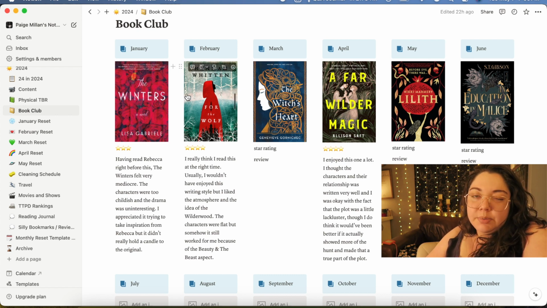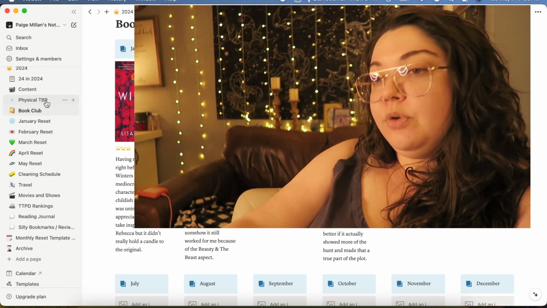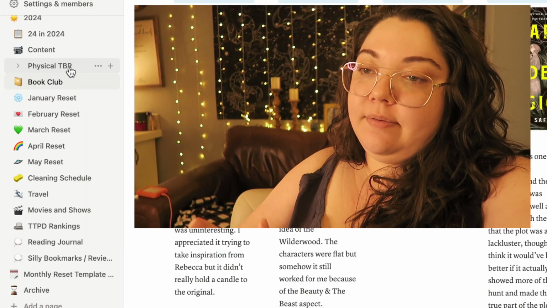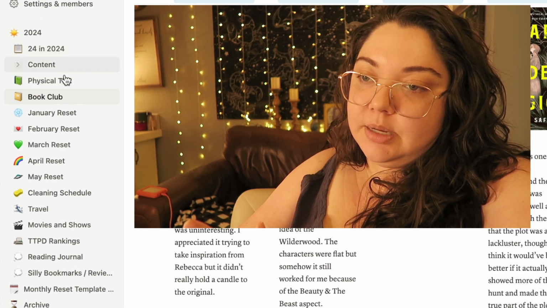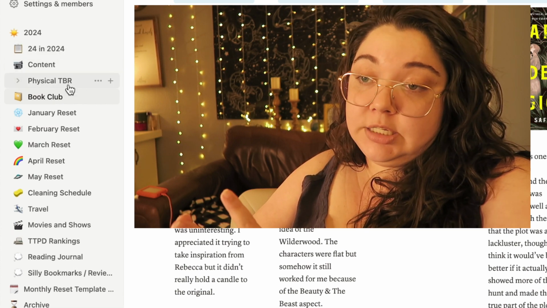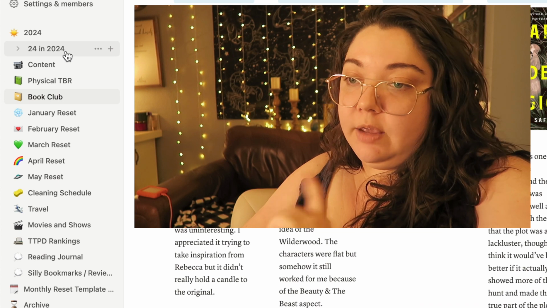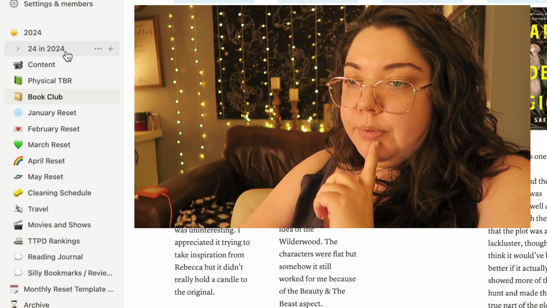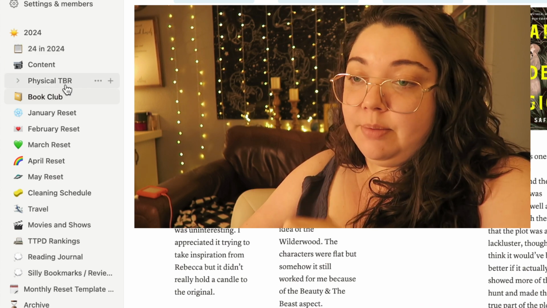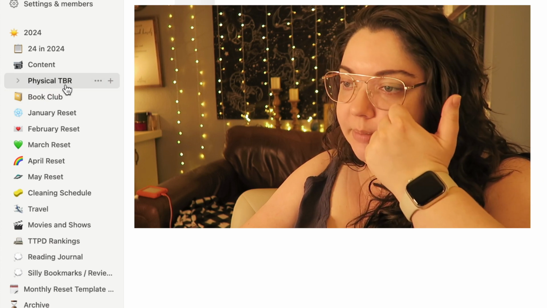But again, it's a little bit redundant because I have it in my bullet journal and other areas that I write my reviews for. But moving on to the things that I do use the most, that is these three tabs up at the top. We have my physical TBR, my content planner, and my 24 and 2024. We're going from the bottom to the top, so let's go with my physical TBR.